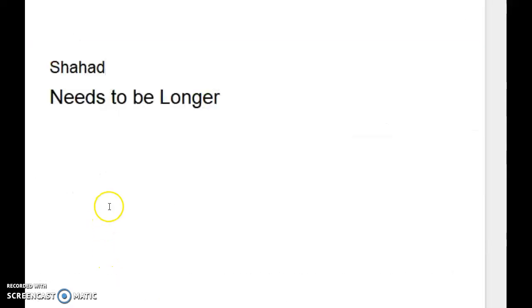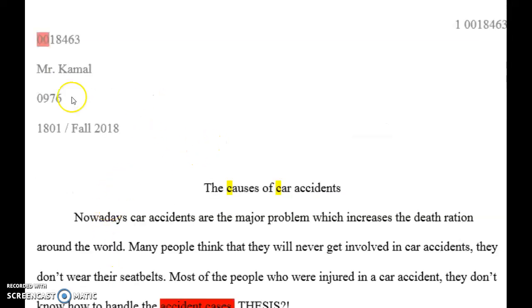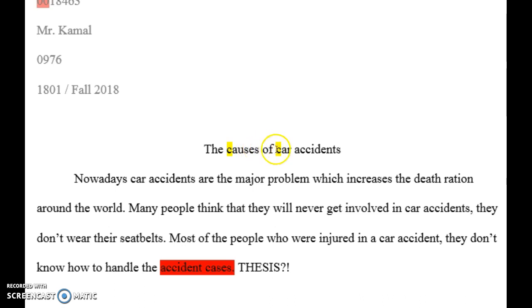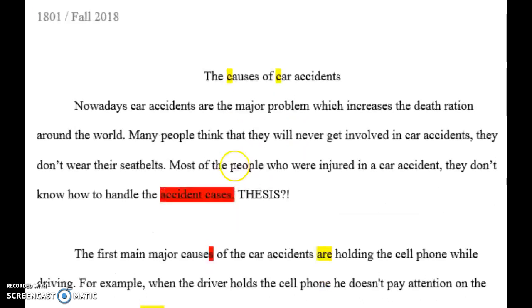Shahad. This is feedback for Shahad on her W1 essay. First of all, delete these first zeros. Just use the 5 last numbers. All the big words in the title need to be capital.